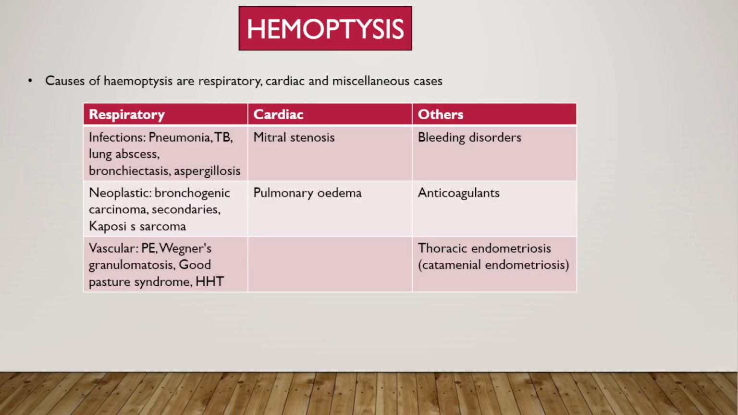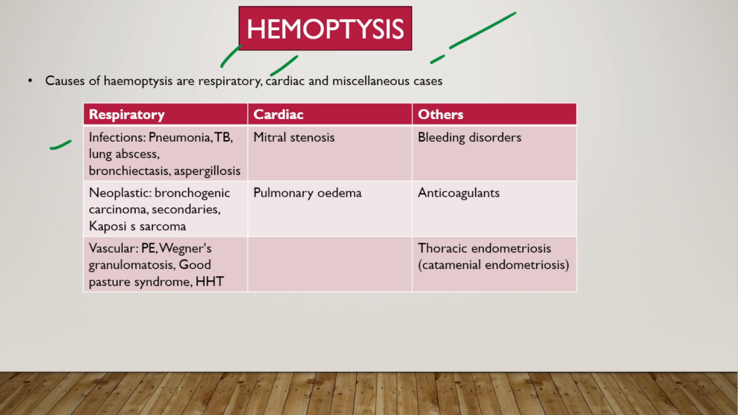Today, our topic of discussion is how to take a history from a patient presenting with hemoptysis. So, first, we will discuss the causes of hemoptysis. It could be respiratory, cardiac, or miscellaneous causes. In respiratory, we will look at infection first. The first things that come to our mind are pneumonia, tuberculosis, lung abscess, bronchiectasis, and aspergillosis. These are the top five infectious causes of hemoptysis.